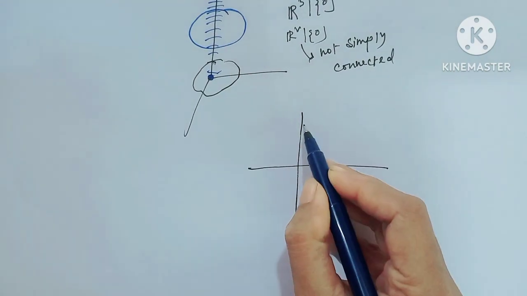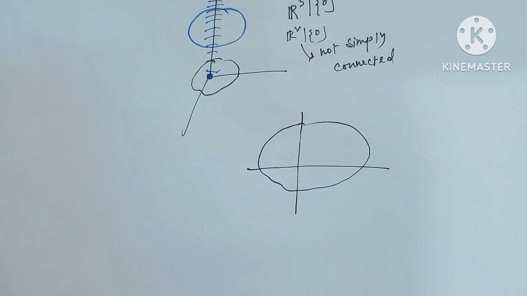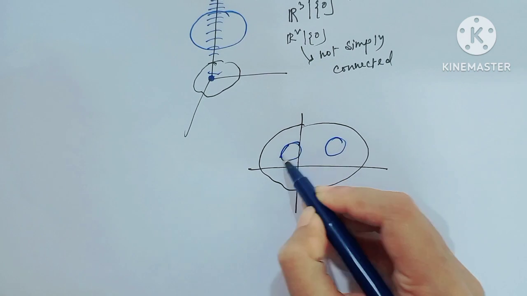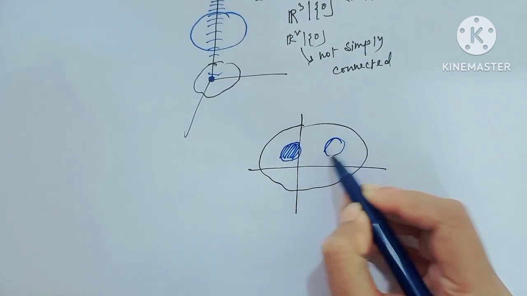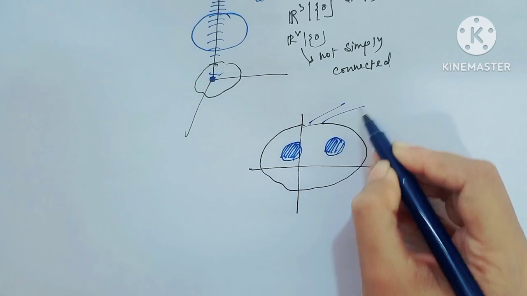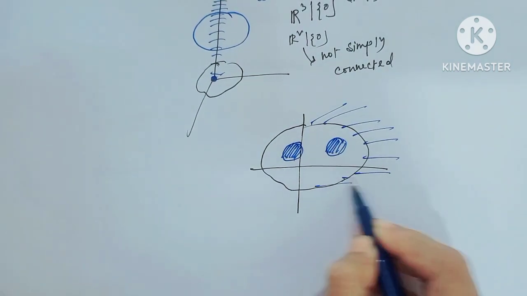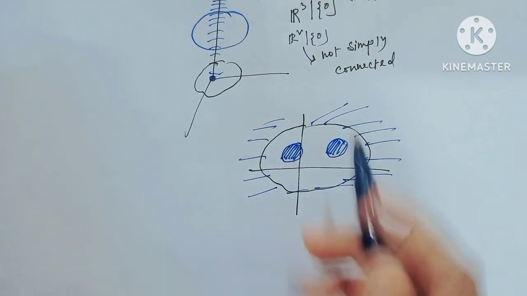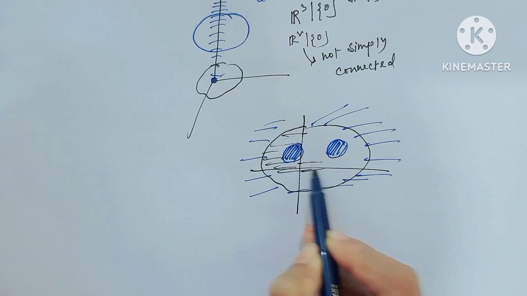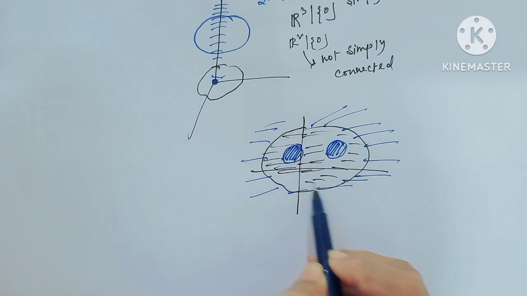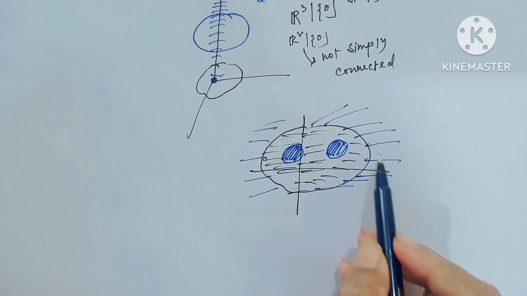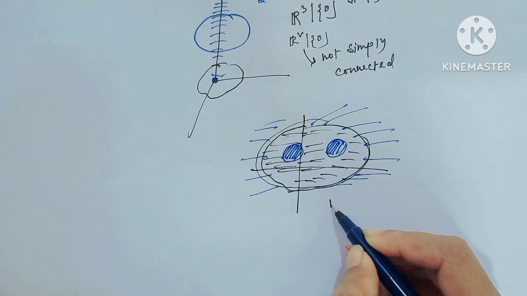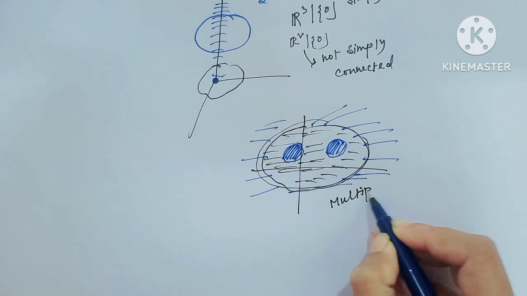Now consider this region and this region. In this region, the function is not analytic. Also outside of this region, the function is not analytic. But inside this region, the function is analytic. And this domain is not simply connected. This type of domain is multiply connected.